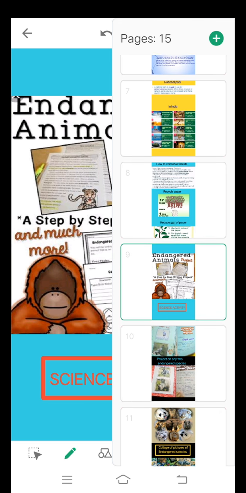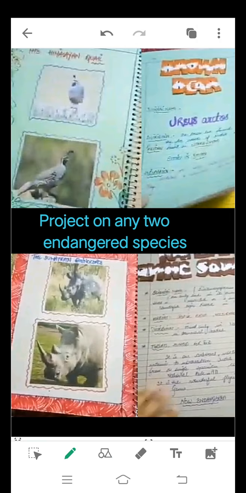I'm showing you some examples. You will be sticking the picture of the endangered species and writing about that animal, that is, the name of the animal and the habitat, where it is found. So you will be writing some information about the animals.